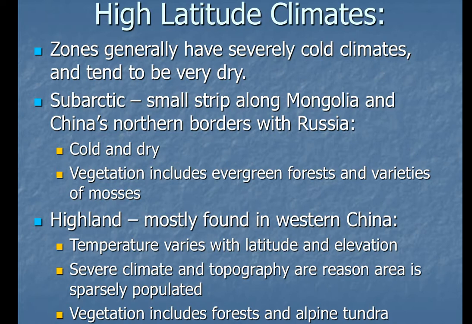The highland climate is mostly found in the western part of China. Temperature varies depending on where they're at, latitude-wise, up or down on the globe, and elevation. Severe climate and topography is a reason the area is so sparsely populated, because there's not a lot of people here. The vegetation is forest and alpine tundra.